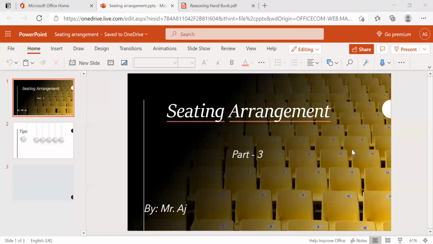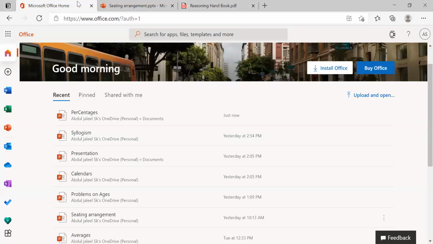Today we are going to discuss sitting arrangement part 3. Up to this we discussed basic problems. Now we are going to some medium level problems today. And here the problem is there.